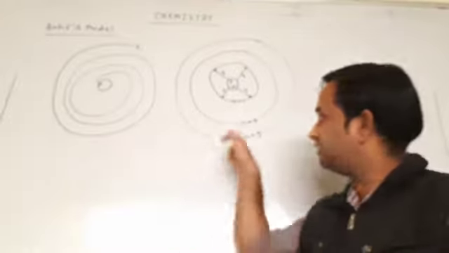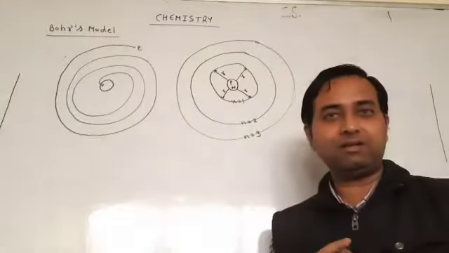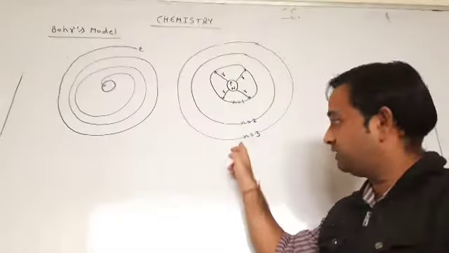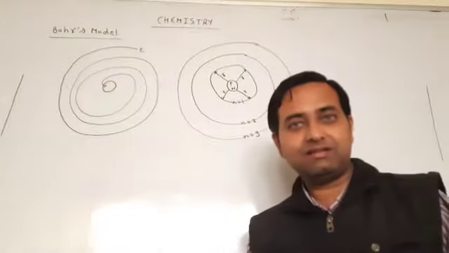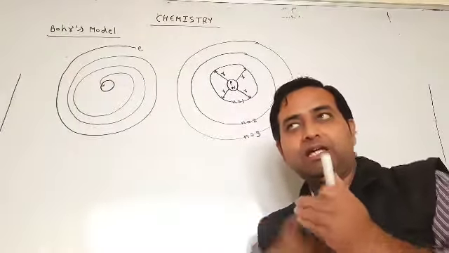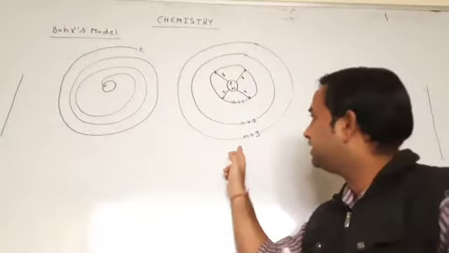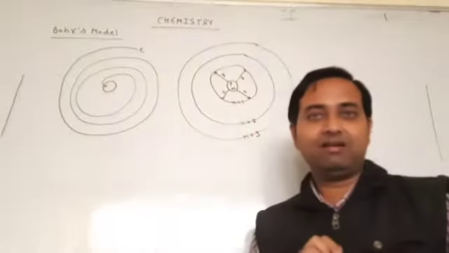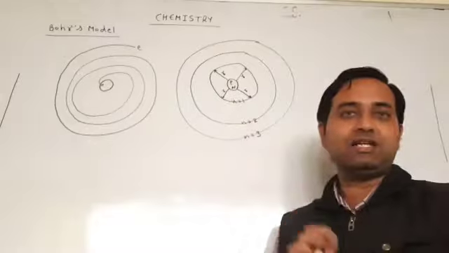Its regular orbit is 2. He carries the energy and jumps to the third orbit. But after jumping, he thought that its stability level is this. So again he released the energy, and after releasing the energy, he came back to the second orbit. The second orbit is its stability level.